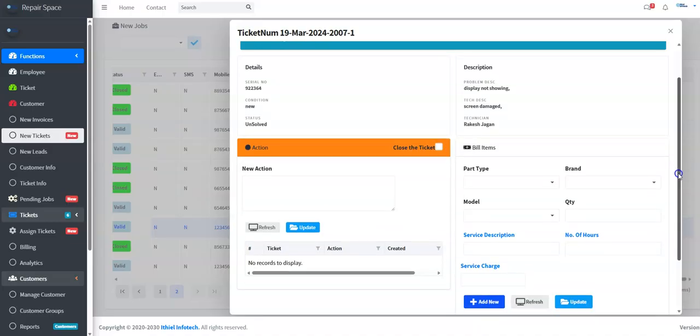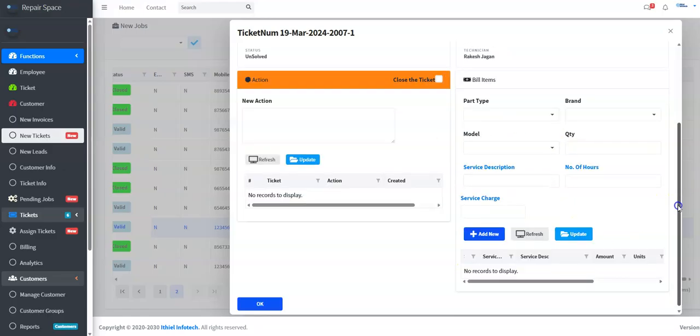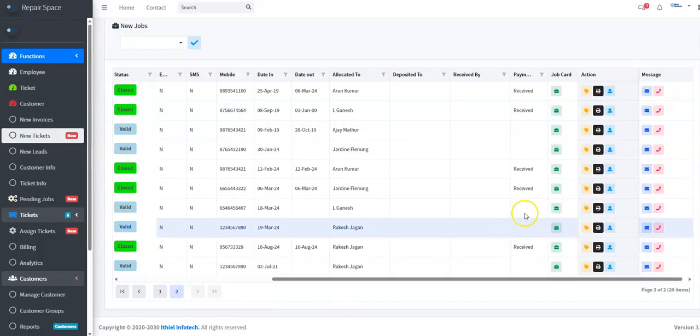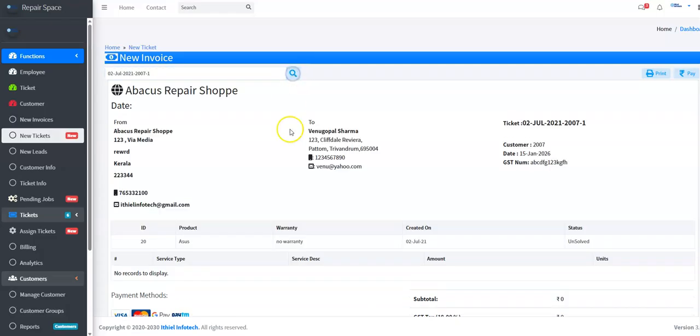We work on the ticket and then the ticket is closed, and whatever bill items are entered into the ticket, we go to new invoices and generate an invoice. Here the invoice is generated.